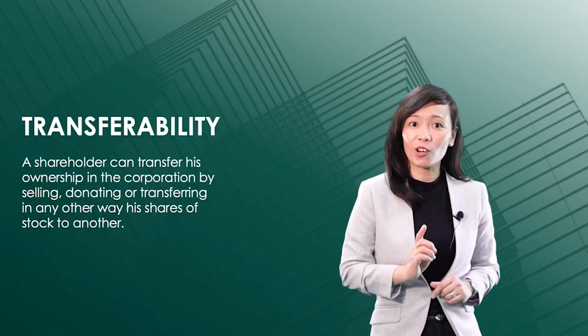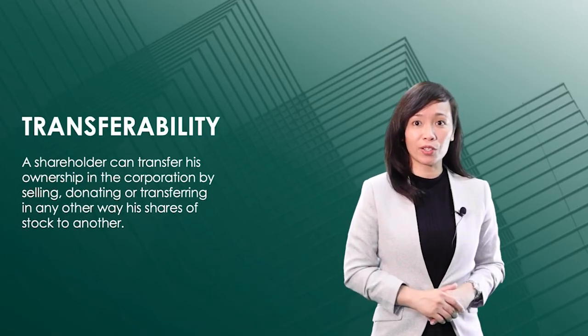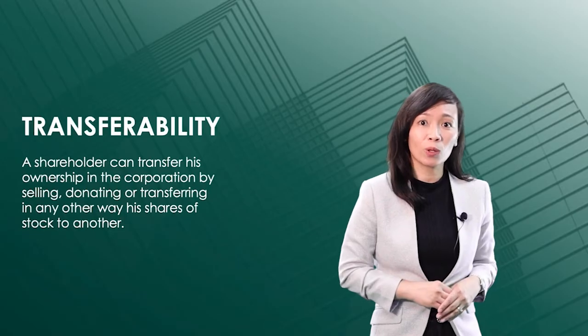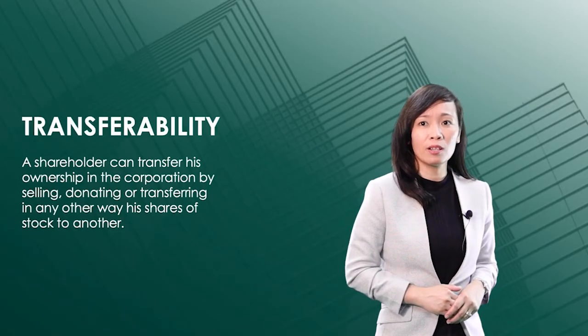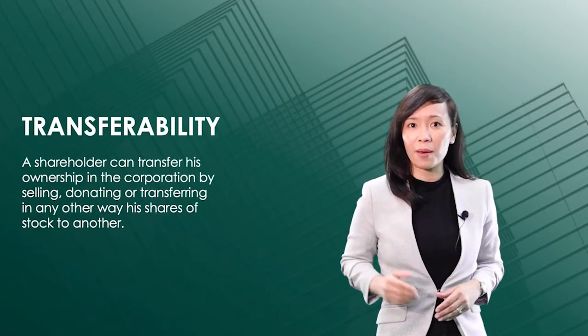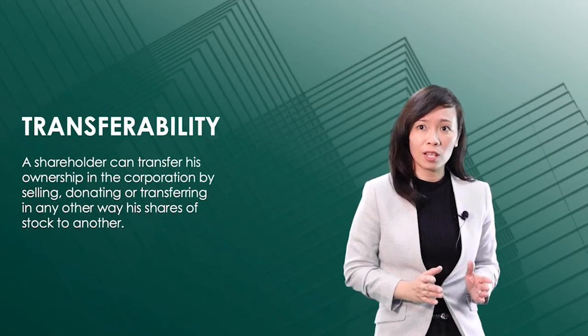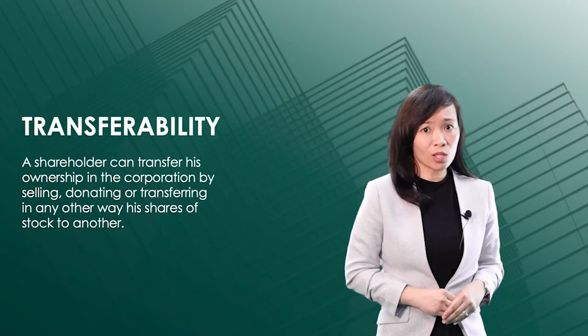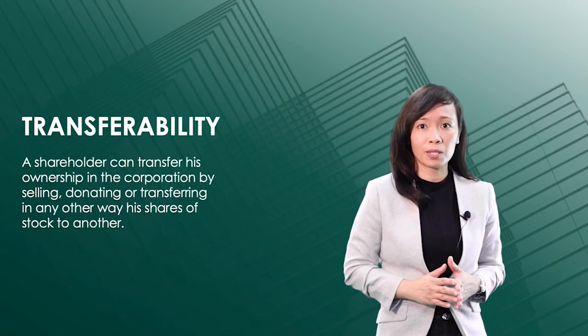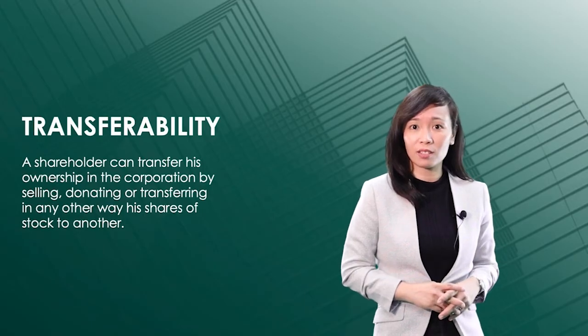We already know that a corporation is owned by the shareholders. We also know that the shareholders decide on major issues affecting the corporation. But how about the day-to-day management of the corporation? Is the corporation managed by the shareholders in the same way that sole proprietorships and partnerships are managed by the owners?